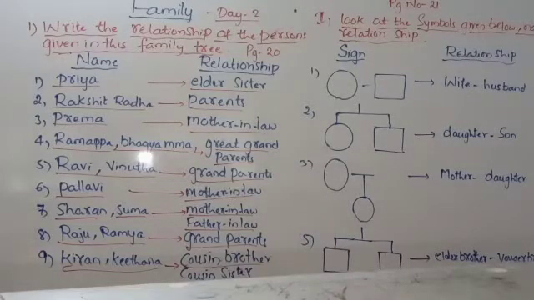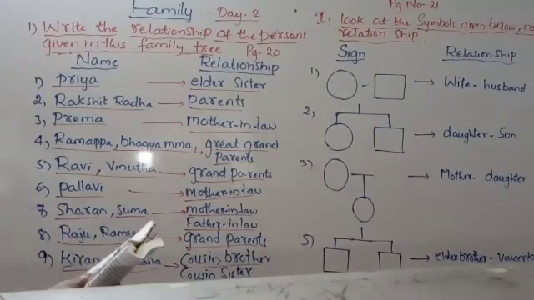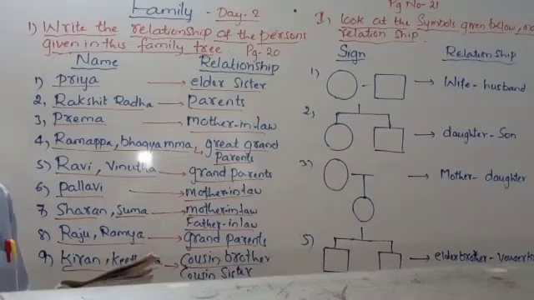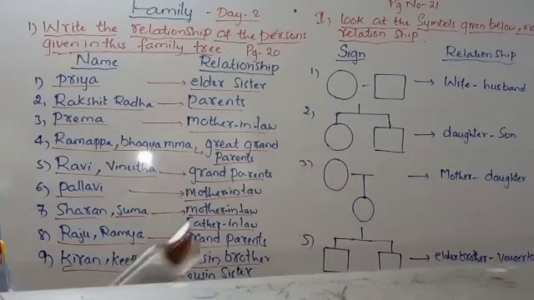I think till then you can write any of it. Let me tell you. Page number 21, 22 here. Page 22 says: you have been introduced to my family. Now you draw your family tree.